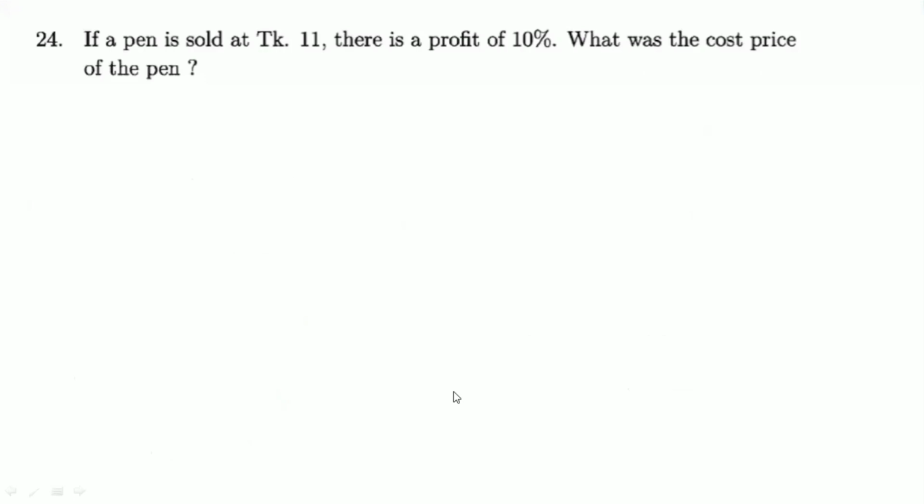It's just basic. Okay, we'll go to our first math: if a pen is sold at 11 taka, there is a profit of 10%. What was the cost price of the pen? So here, what is actually given? The selling price, 11 taka, is given, and if you sell at 11 taka, then you will get a profit of 10%. But the question is, what actually is the cost price?